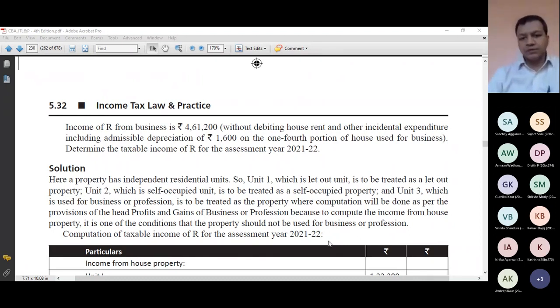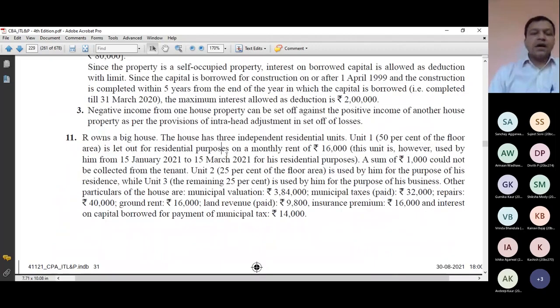Okay, so now let us start solving the question, but let me read it for you first. Our own house, a big house. The house has three independent residential units. So this is a new concept now. House is single, but within this house there are three independent units. Many times, as you must have seen, the house may be one, but different rooms are constructed.